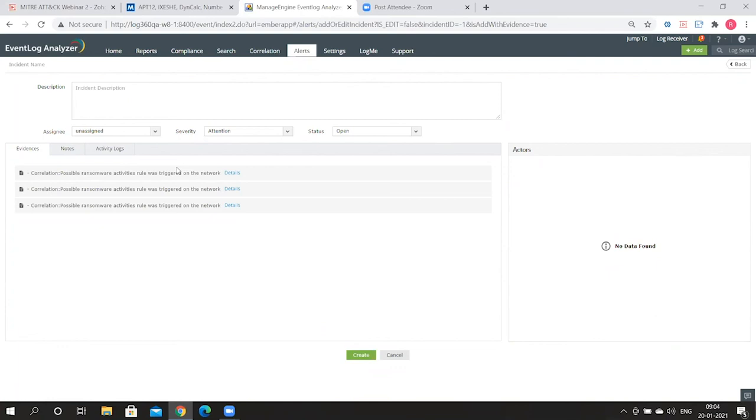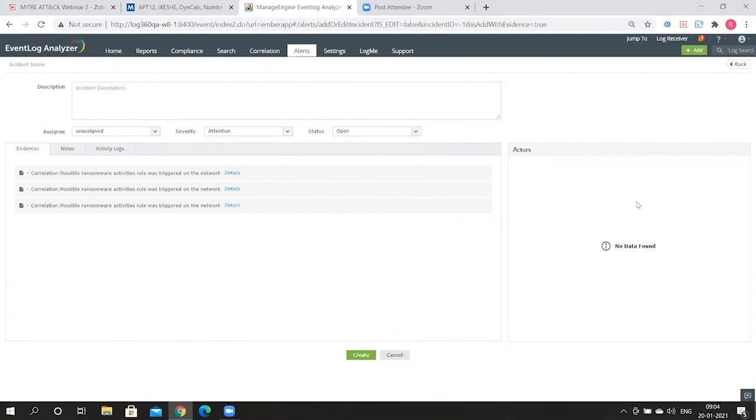Now, incidents can also be assigned to particular technicians, and that can be done right here. So you can choose the administrator that needs to work on this particular incident right here. And as you can see here, the severity can also be chosen. It can be chosen as attention, critical, or trouble. This gives you the ability to prioritize the incidents, and the status of the incident can be updated over here. Not just updated, it can also be monitored here. Is it open? Is it closed? Or is it still in progress?